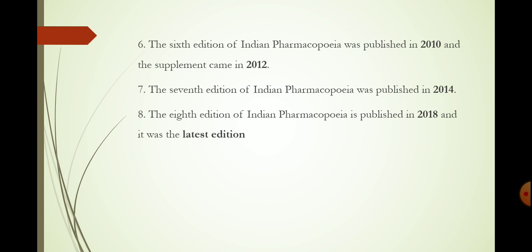The classical chemical tests for identification have been almost eliminated. Some monographs are omitted, and more herbal drug monographs are included. It also includes several new monographs that are not included in other pharmacopoeias of the world. So these are the features of the 7th edition of Indian Pharmacopoeia.